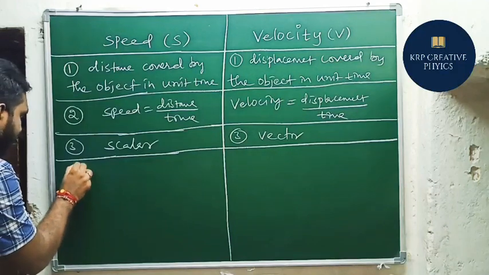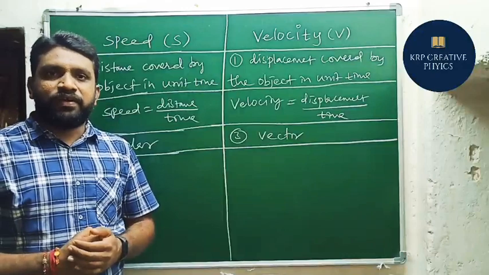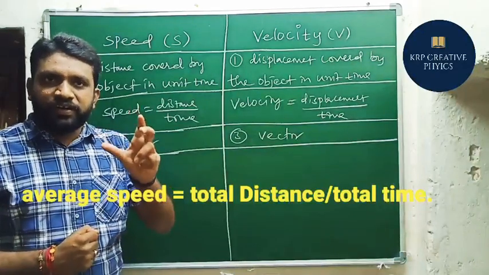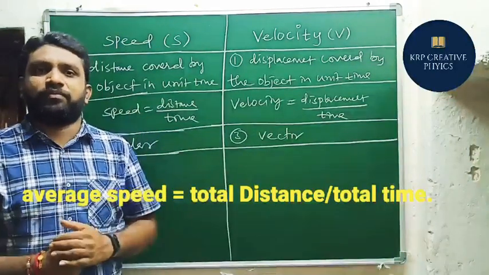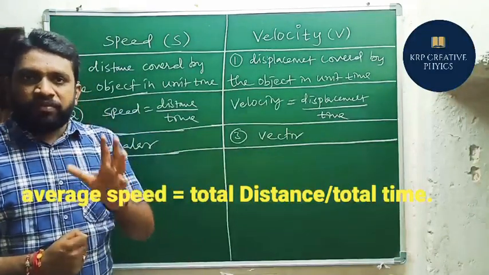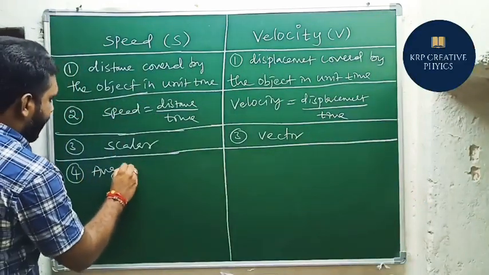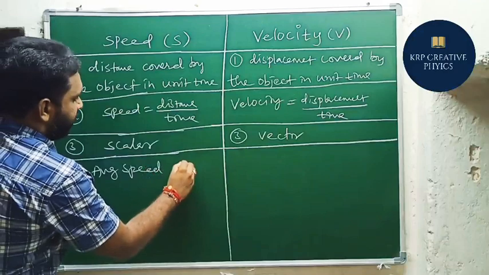And number 4 is average speed. So what is my average speed here? Average speed is very simple. Total distance covered by the object in a total time. So it is a ratio between total distance and total time. So average speed cannot become 0. This is what you should remember. Average speed does not become 0.